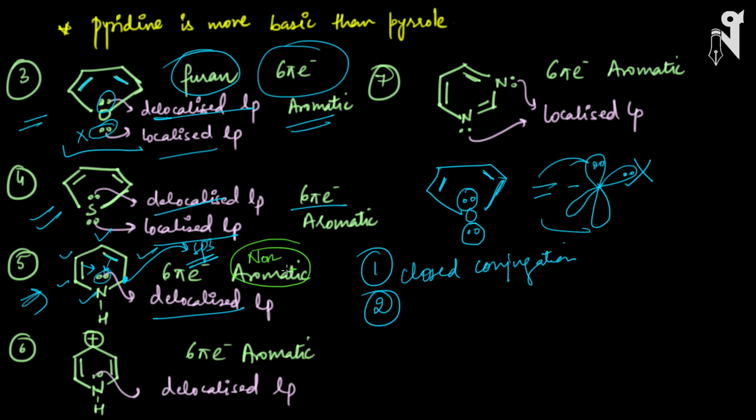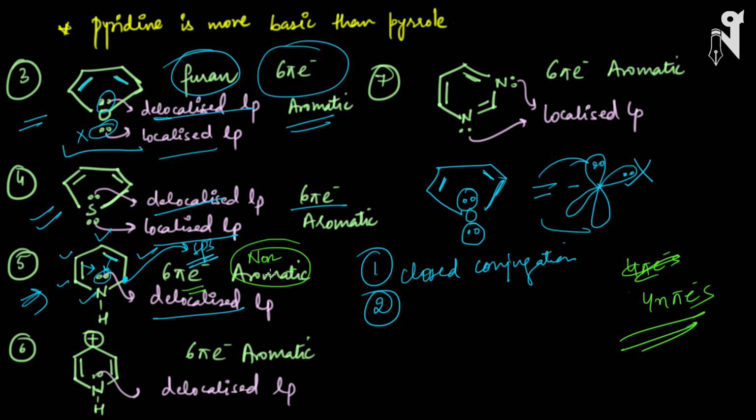It is different from anti-aromatic. In case of anti-aromatic, I told you every particular condition is the same as aromatic. The only difference is there we require 4n pi electrons. Here we are not following 4n pi, but the formula here is still 4n plus 2 pi. So basically every rule for aromatic is getting followed except the planarity rule. So any one rule being away from aromaticity makes the molecule non-aromatic. So non-aromatic compounds need not be cyclic. Any kind of structure can be non-aromatic. Anything which doesn't follow the rule of aromaticity or anti-aromaticity is non-aromatic.